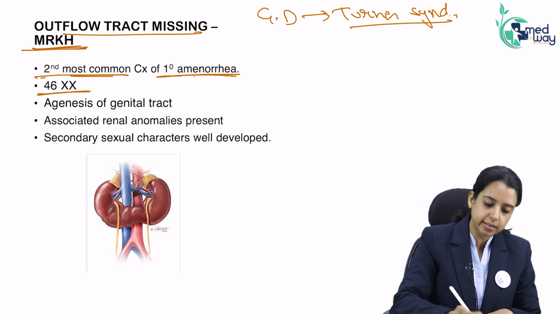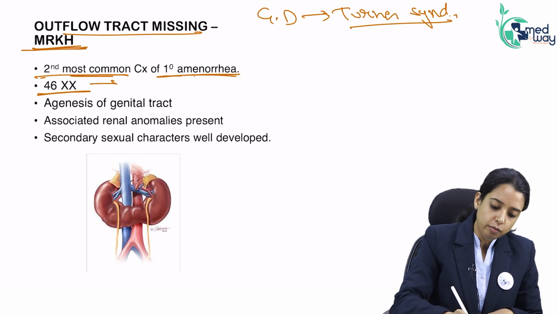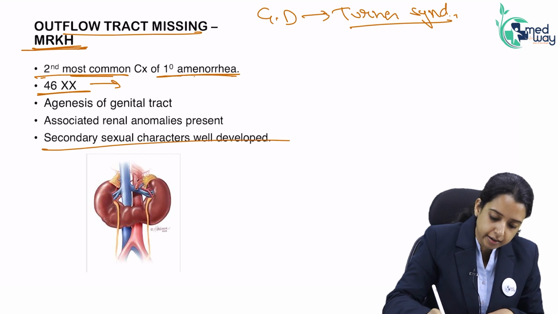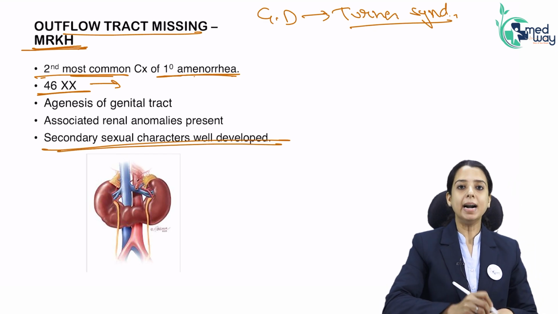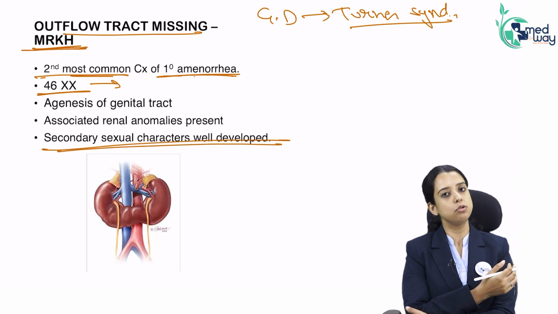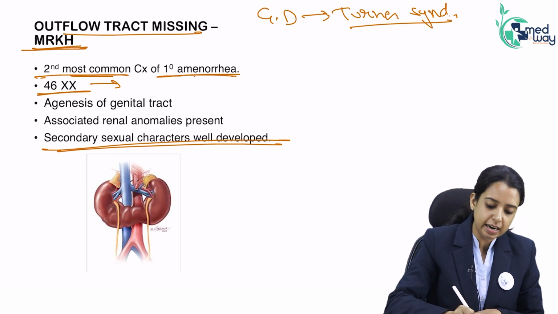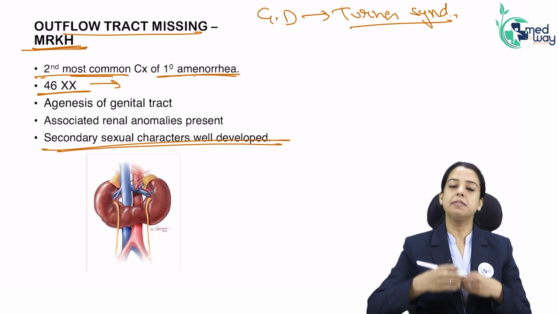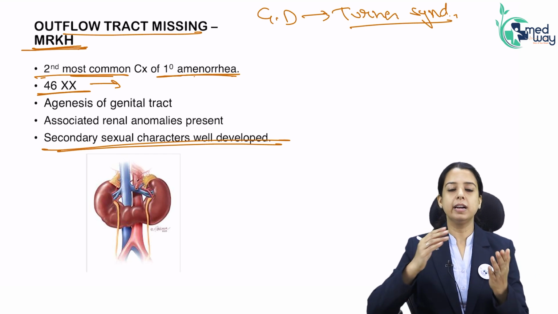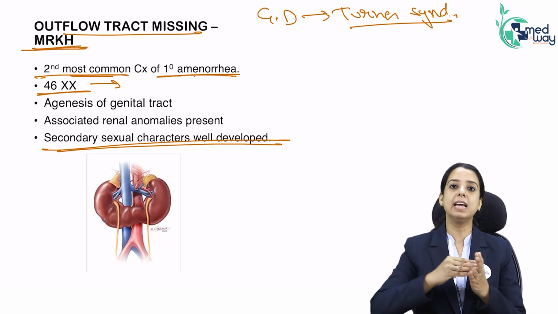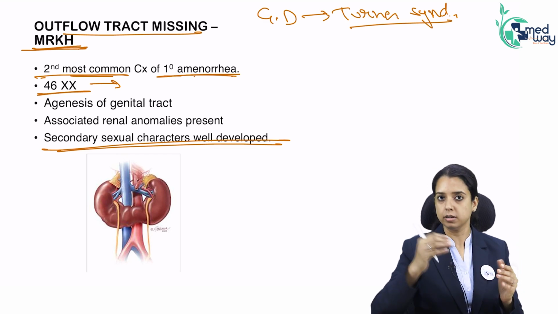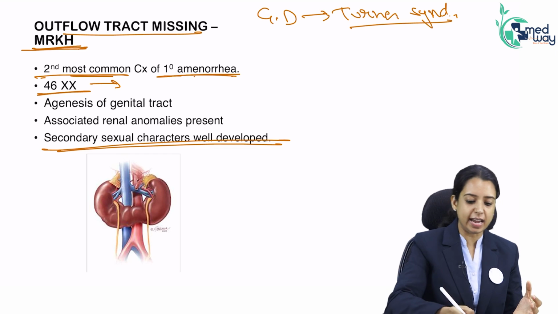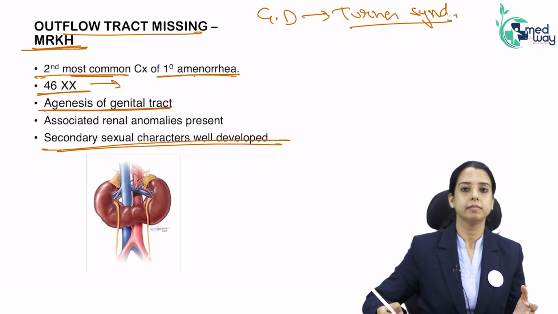The patient is normal, 46XX. Her ovaries and hypothalamus are functioning fine. It means her secondary sexual characters are well developed. But somehow the Mullerian ducts have not formed the uterus. Will she have cryptomenorrhea? No, she is not having menses. She will just not have any menses. Secondary sexual characters are present. Pubic and axillary hair is a function of adrenal androgens. That is also present. It's just that she has no menses because of agenesis of the genital tract.